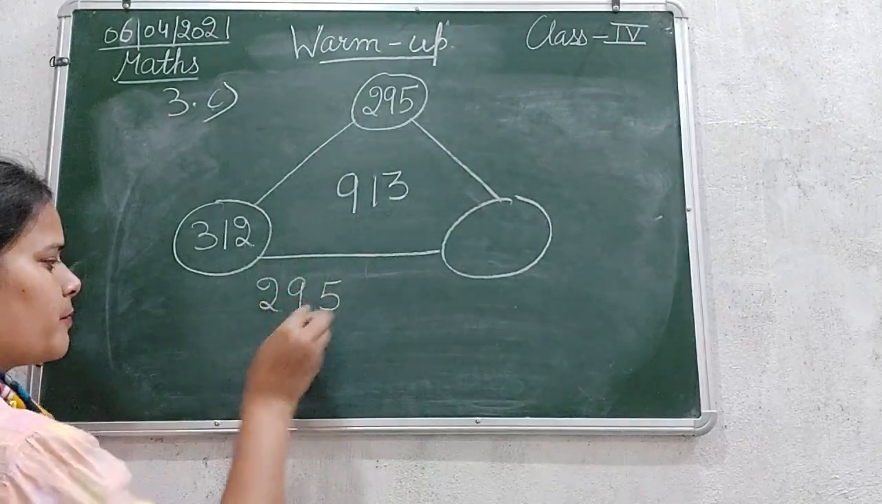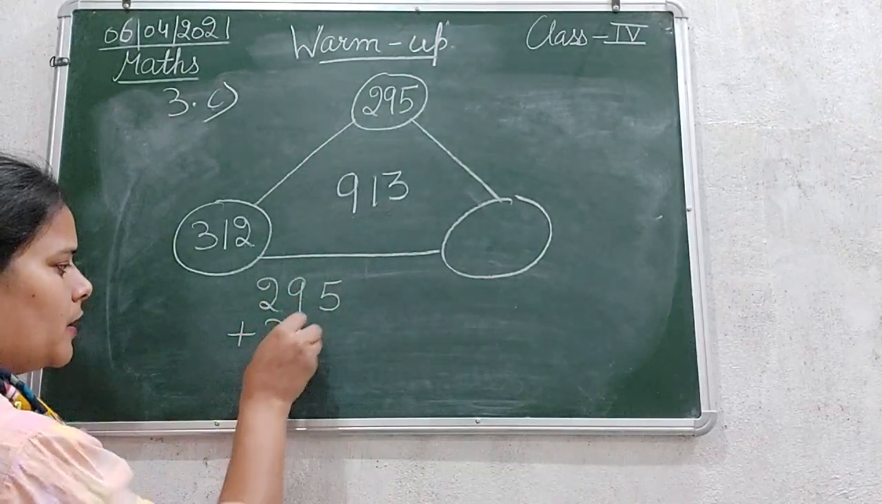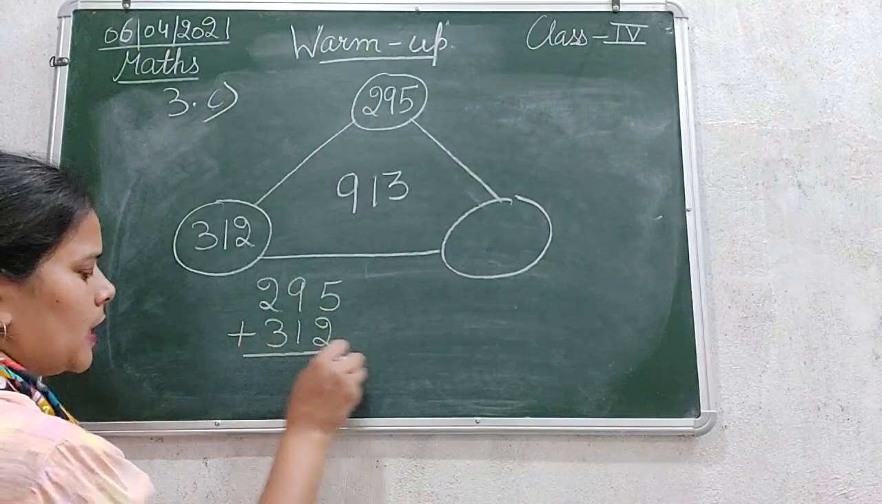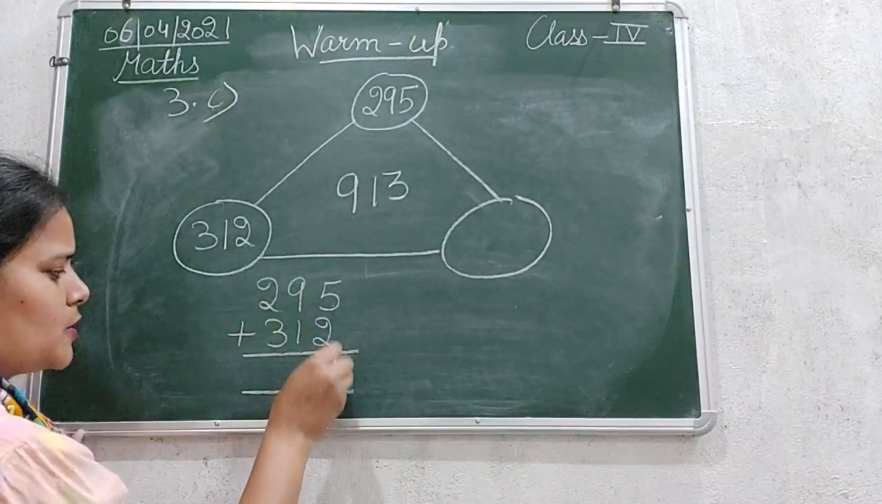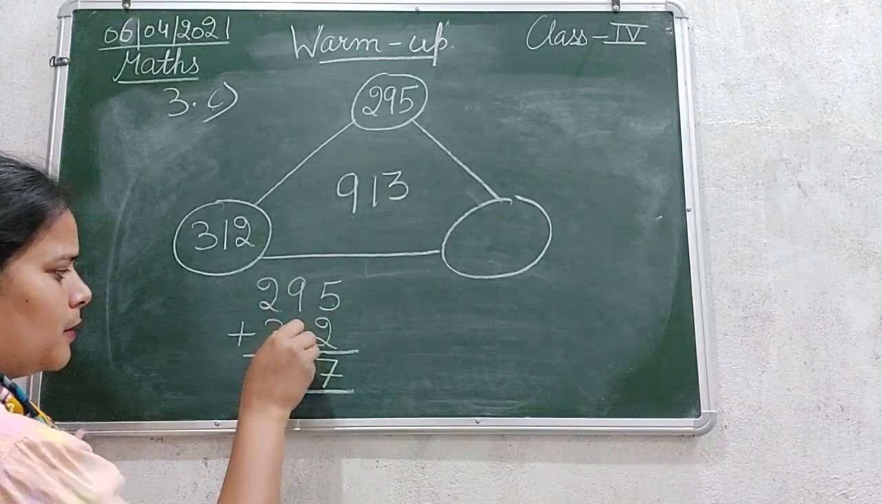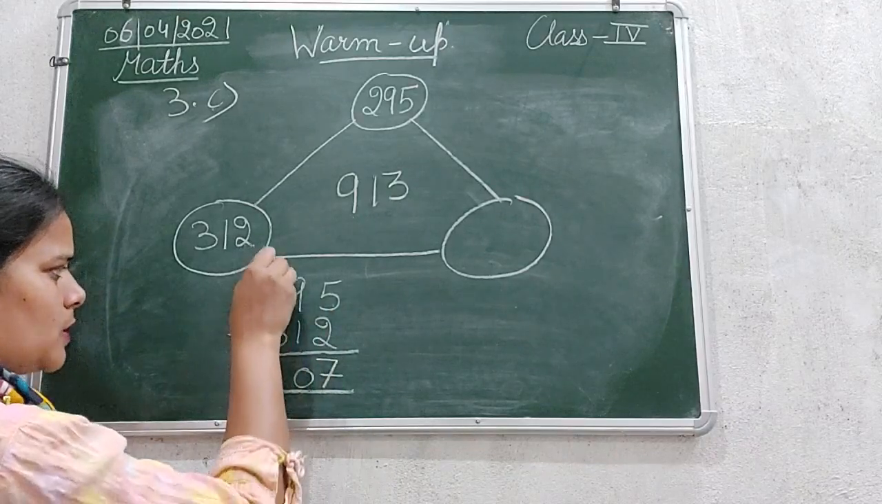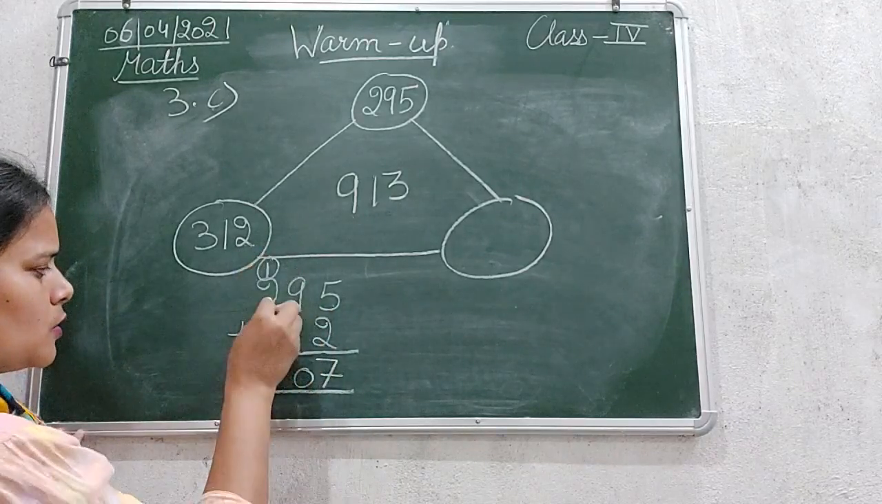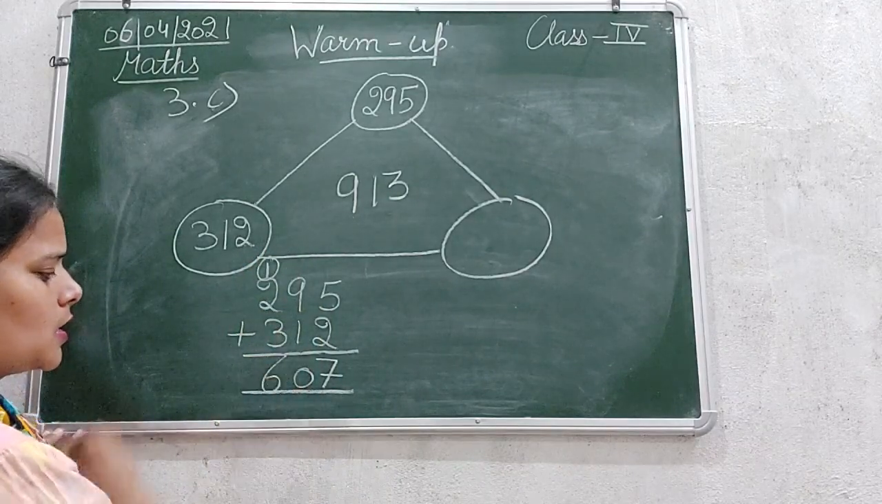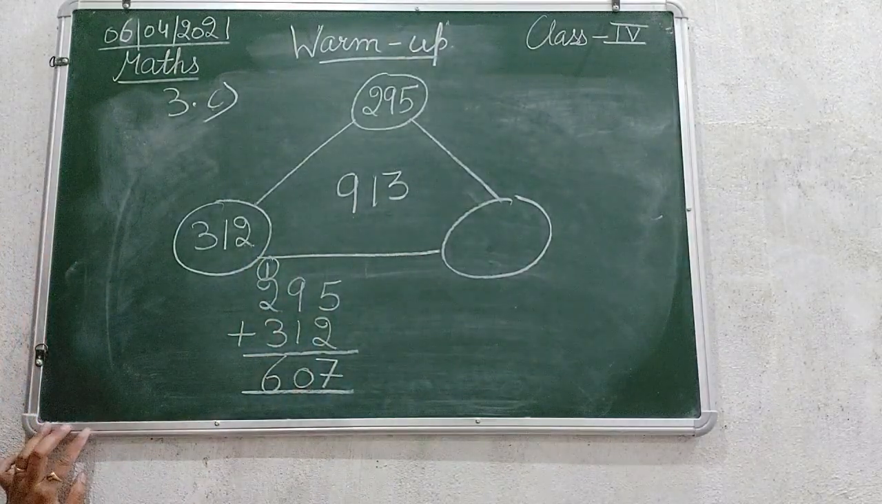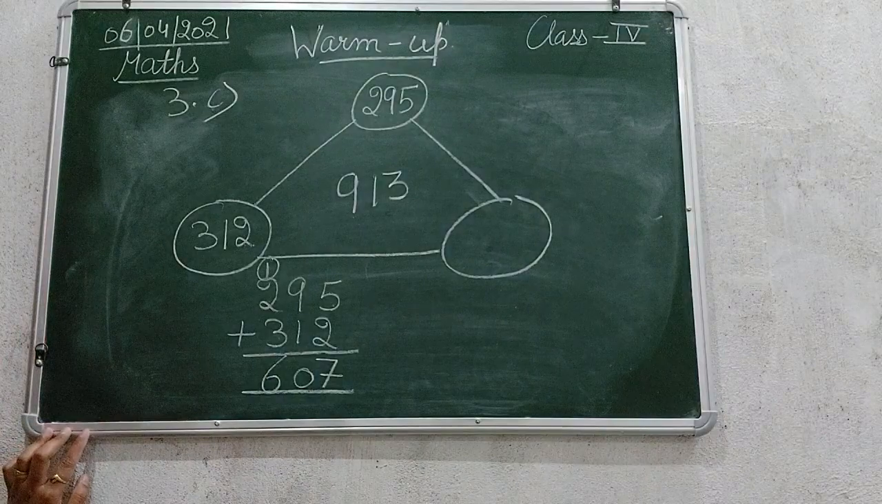295 plus 312. Add them. 5 plus 2 is 7. 9 plus 1 is 10. 3 plus 3 is 6. कितना आया? 607. So we got 607.